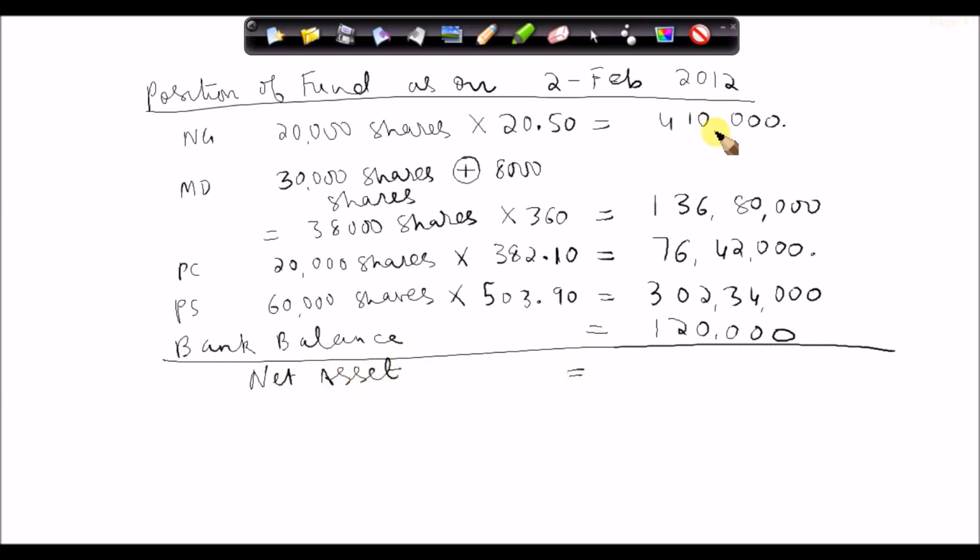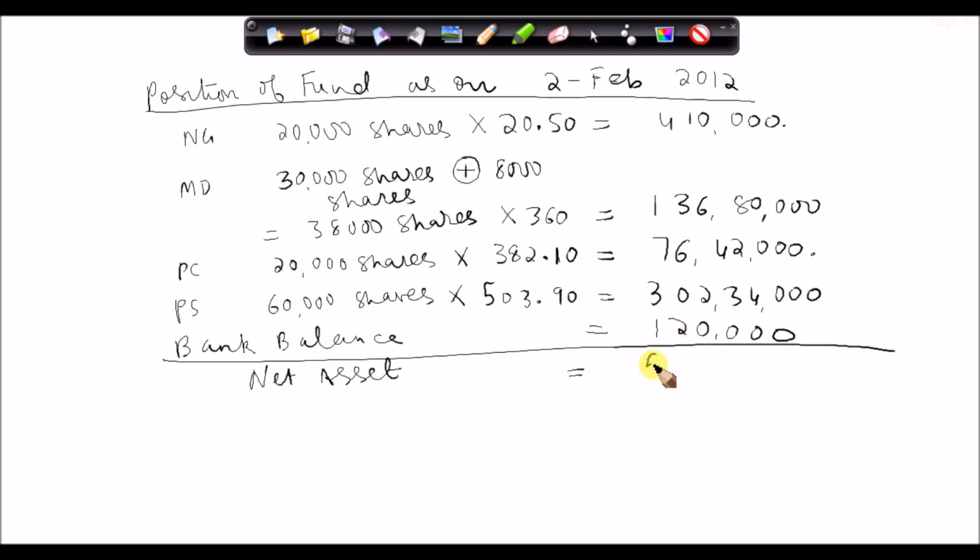So I'm going to add all these amounts. So 4,10,000 plus 1,36,80,000, then 76,42,000, then 3,02,34,000 and 1,20,000.